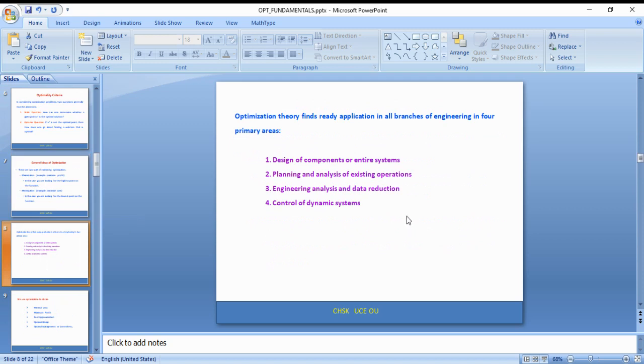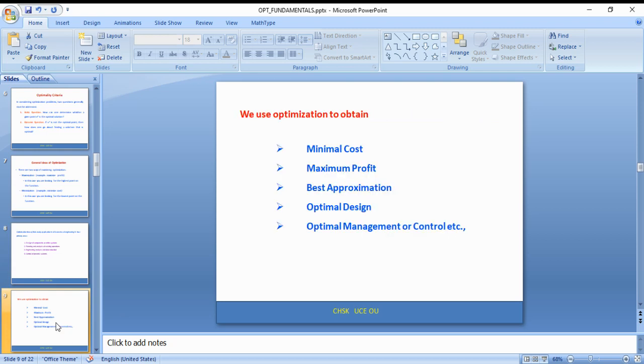Now this optimization theory finds ready application in all branches of engineering, in basically four primary areas. One is the design of components, irrespective of the type of engineering; then planning and analysis of existing operations; engineering analysis and data reduction; and control of dynamical systems. In that sense, we use optimization to obtain minimal cost, maximum profit, best approximation, optimal design, and optimal management or control.